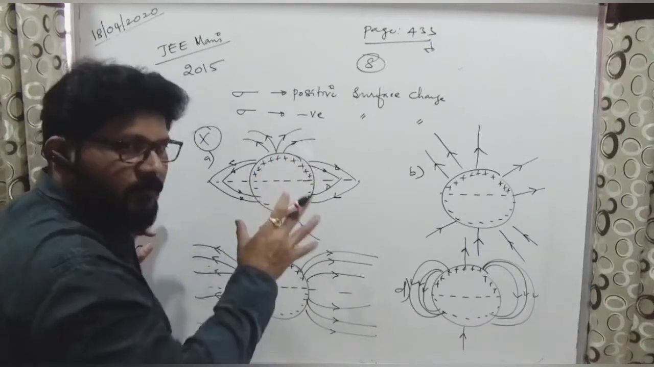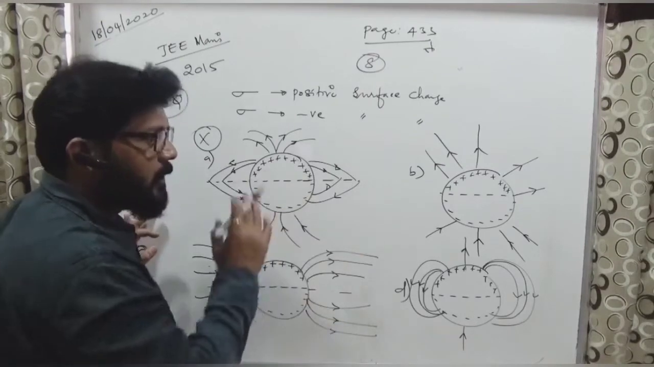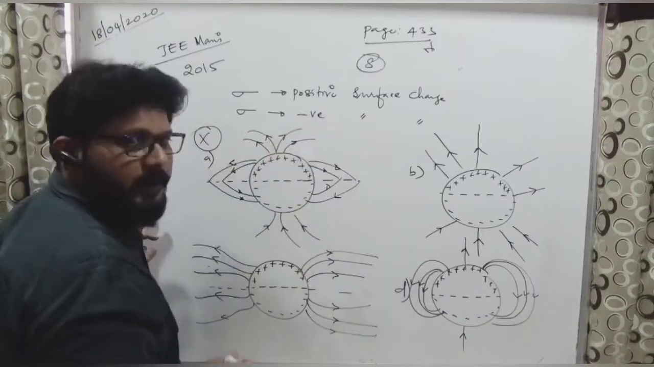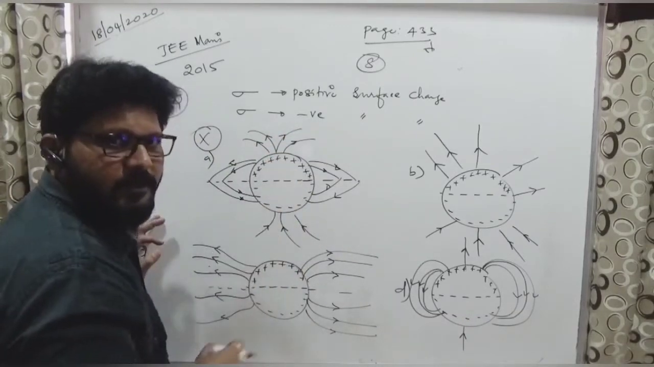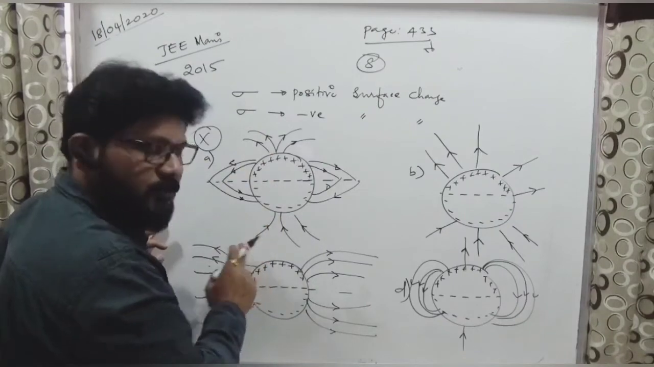This and this from a far distance, far view. If you take it as far distance, the net should become what? 0. All lines should meet. There is no possibility that they are not meeting, because this is positive charge, this is negative charge. Always positive should meet to negative. They should start at positive and should end at negative.